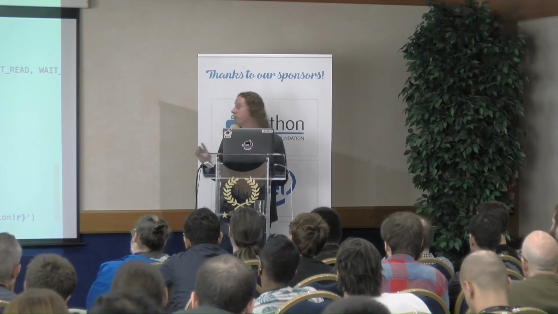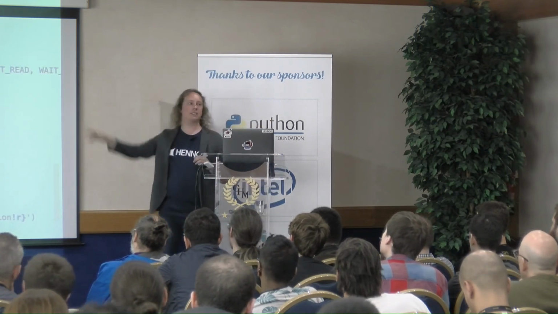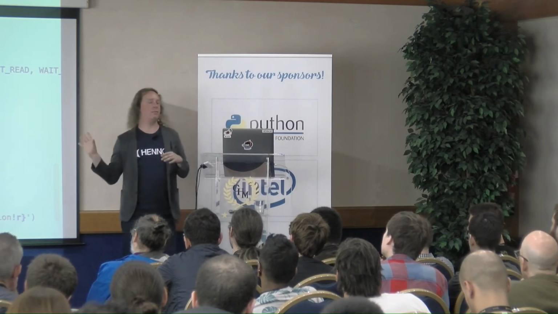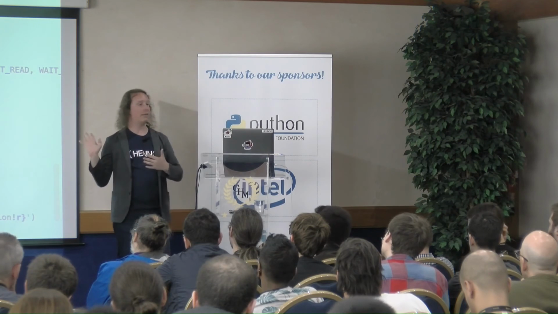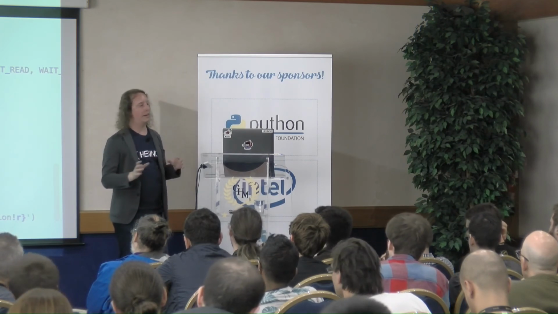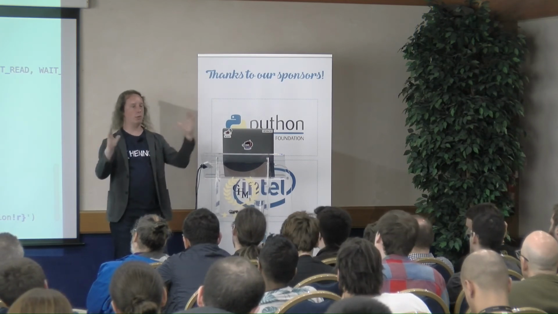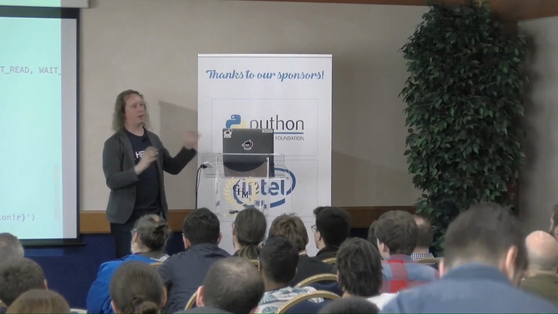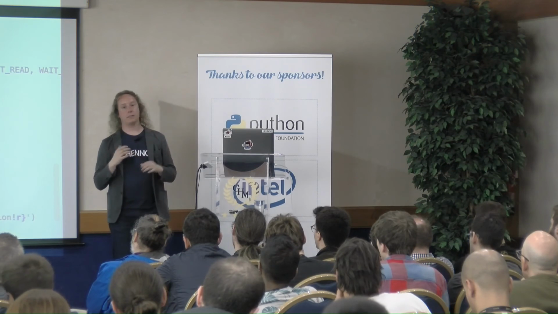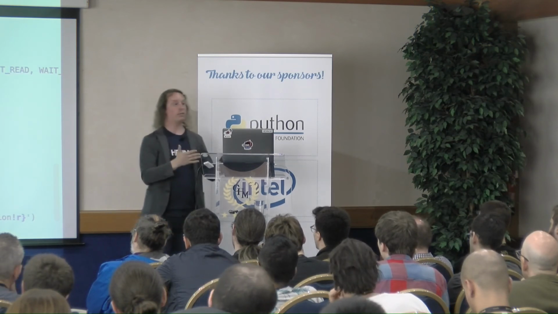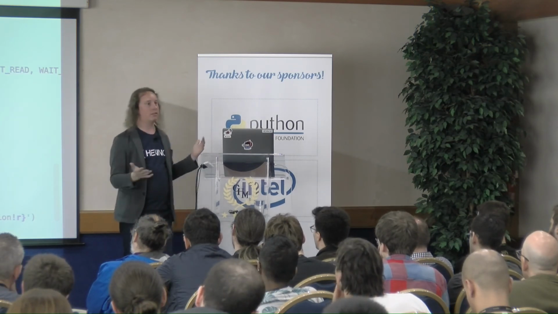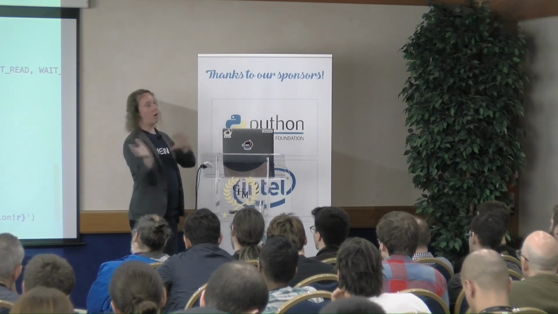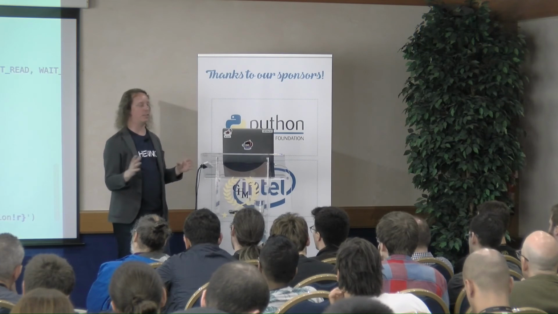The second problem is that, again, that select. Select is great for portability, and it's just the easiest API you can use to showcase how this works. But it's also really terrible because you have to pass in the whole list of objects you want to listen on every single time you call it. And so if you actually run this in production, you have like 10,000 connections, you pass 10,000 file objects between user space and kernel space all the time, and that's just incredibly inefficient.